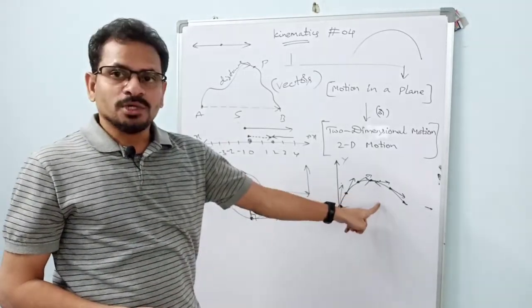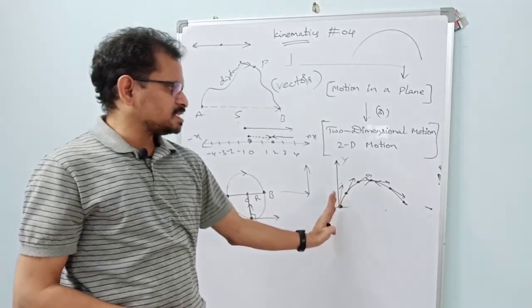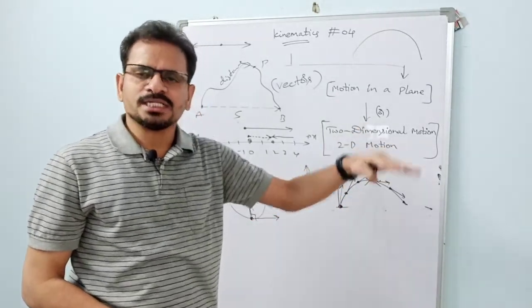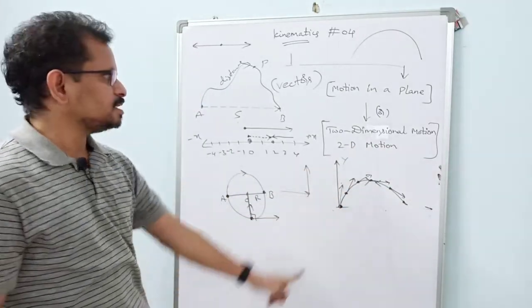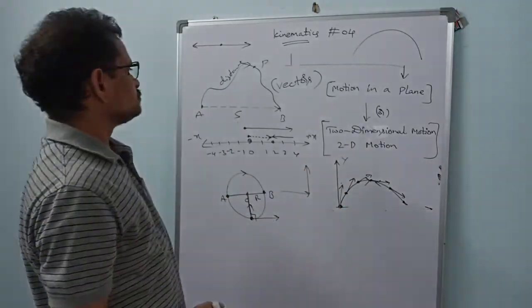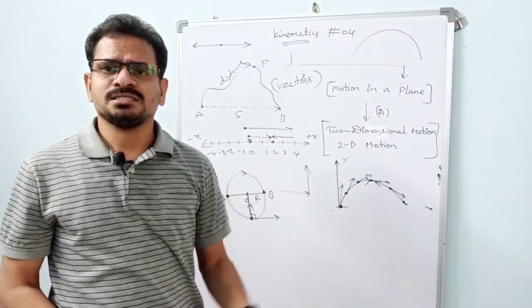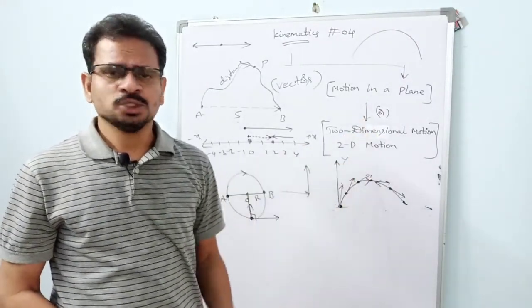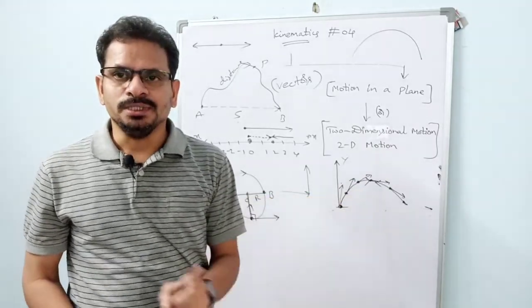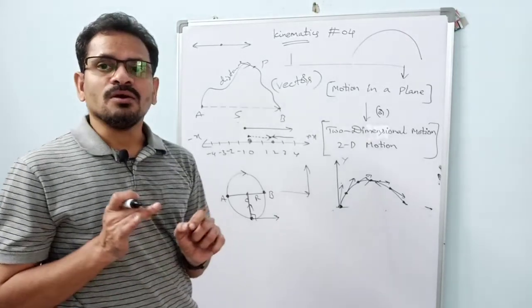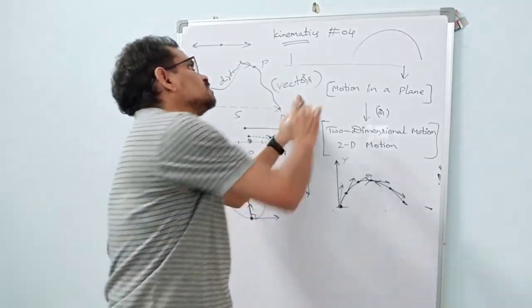But in the case of motion in a plane, for example this one, how many directions are there? More number of directions are there. In such cases, we cannot take one direction as plus and another direction as minus. If there are two, we can take one plus and one minus. But so many directions are there, so to deal with them, we should have sound knowledge of this chapter, vectors.